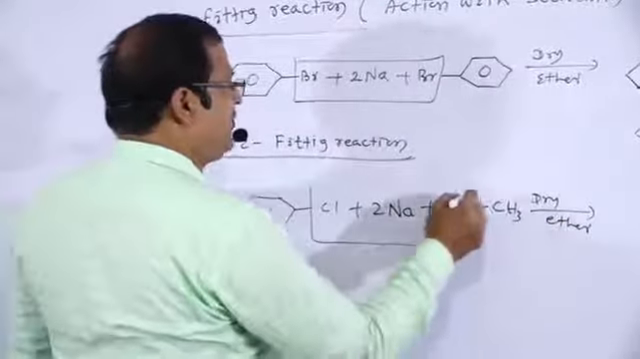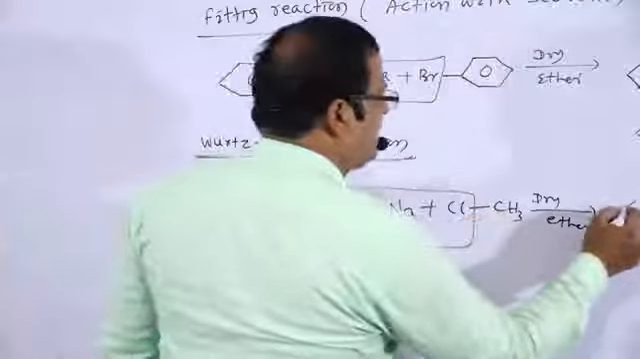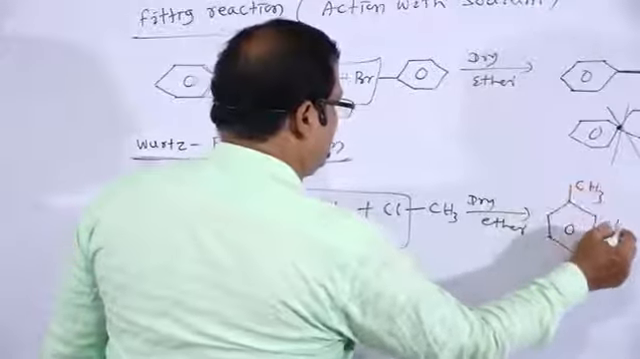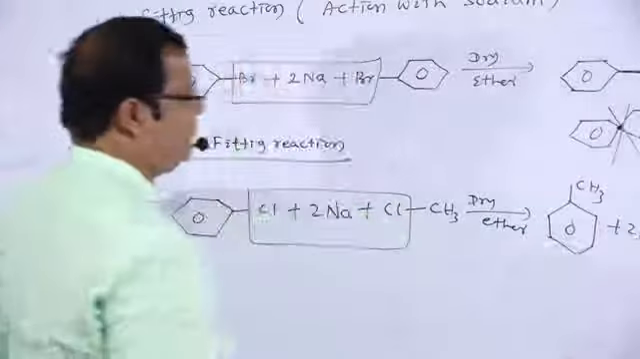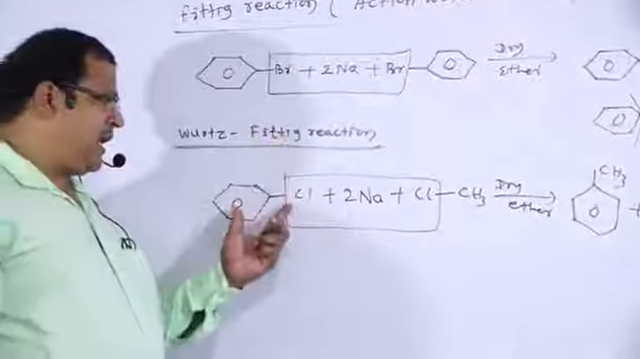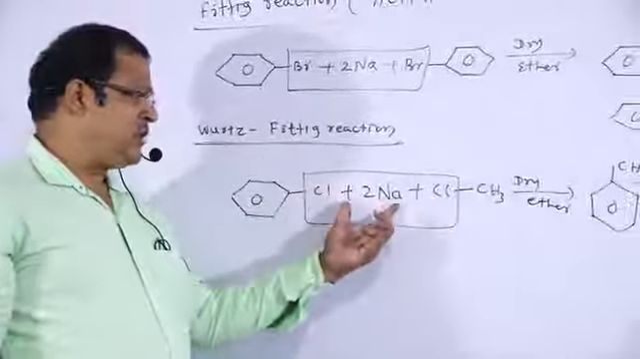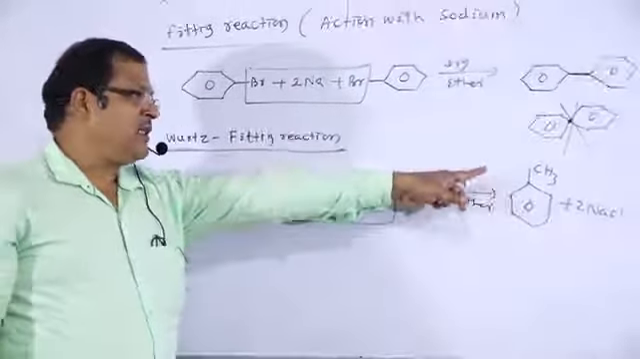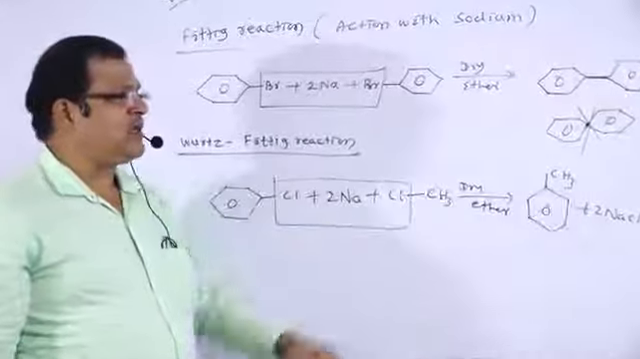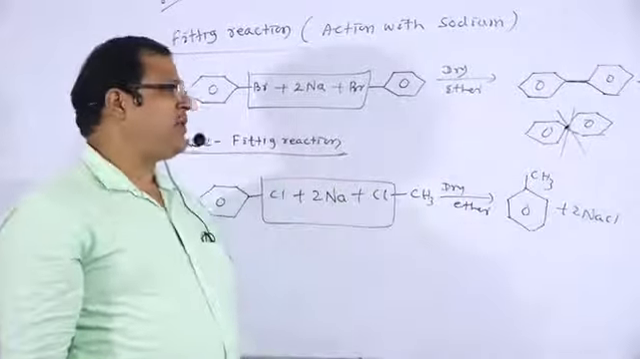So Cl part, Na part, NaCl. So there is the formation of toluene, methyl benzene, CH3 plus 2 NaCl. Mark this one. Aryl halide, Fittig reaction; aryl halide, Wood's reaction; alkyl halide reacts with metallic sodium in dry ether. That is the formation of benzene ring attached with methyl, that is methyl benzene, otherwise known as toluene. This is the formula for that toluene.